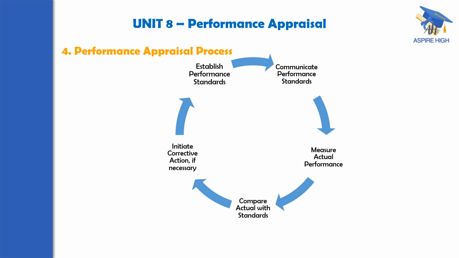That is what we mean here. So there are 5 steps: establish performance standards, communicate performance standards, measure actual performance, compare actual with standards, and the last one is initiate corrective action if necessary. This is how the performance appraisal process is understood.